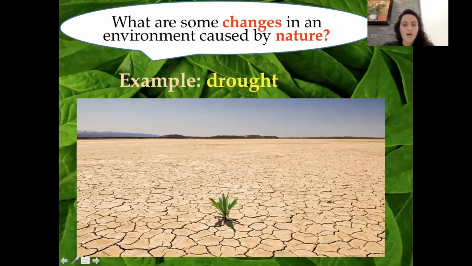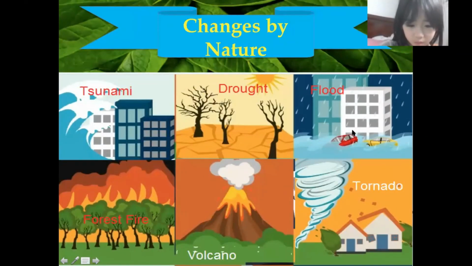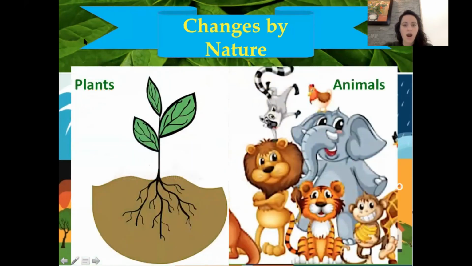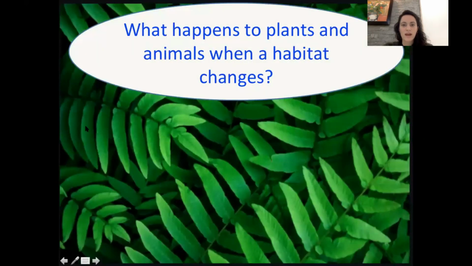So there's also the ones caused by weather. Asi, can you read some of these for me? Tsunami. Forest fire. Yes, very nice. Volcano. Hurricane. Good, excellent job, Asi. So these are caused by nature, and so are plants and animals. We'll do that brainstorm later.